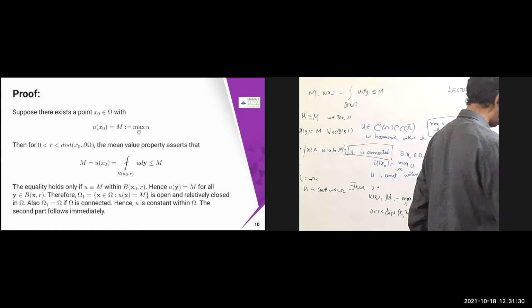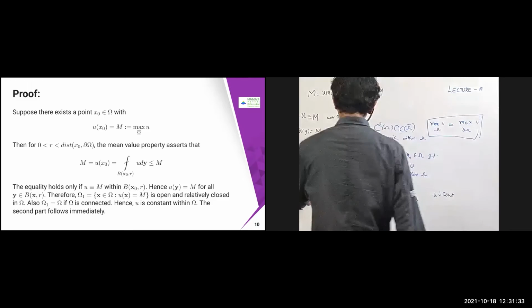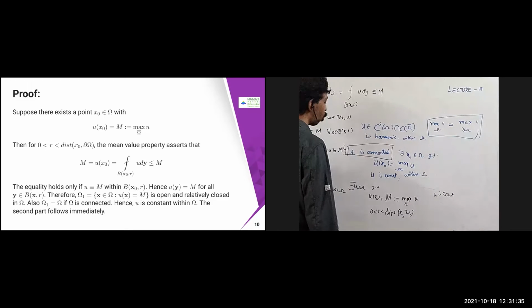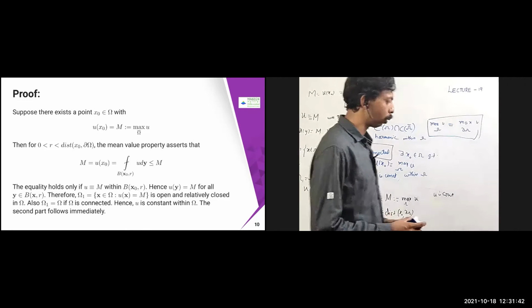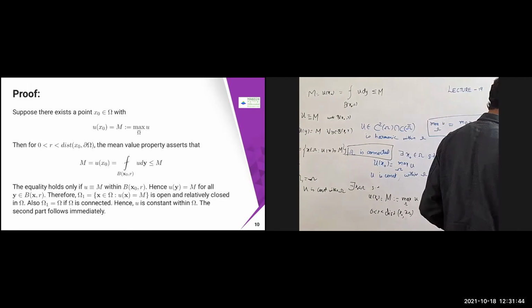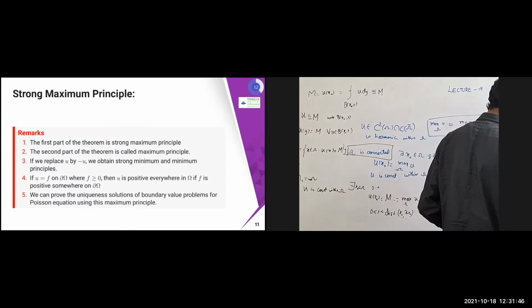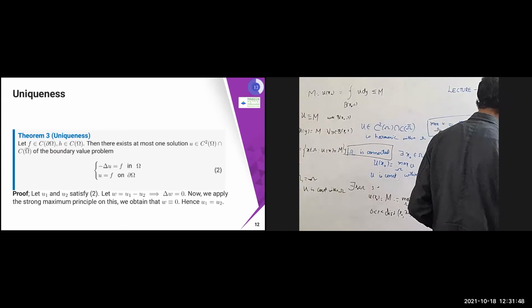That's all. The second part follows immediately. I don't need to give any proof for that. Since u is constant within omega, you take the closure of this one and then you can prove that also. It is going to be the same thing, either you take it over here or over there. So the second part follows immediately, which I'm leaving to you as an exercise. Just a one line proof.